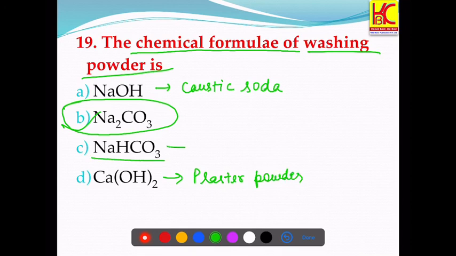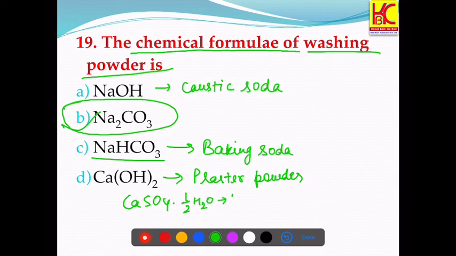This is what? Baking soda. This is also important, CaSO4 dot half H2O. This is plaster of Paris. This is used when we get a fracture. Also at houses we use this for mending walls and all.